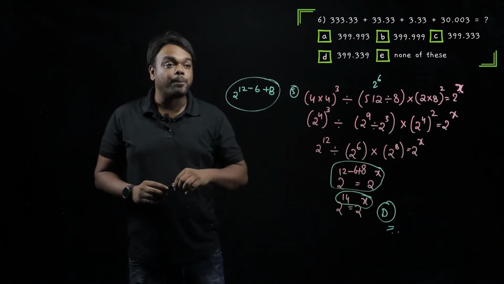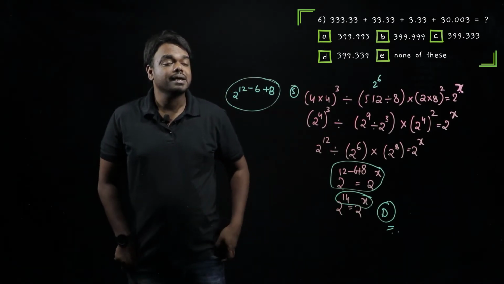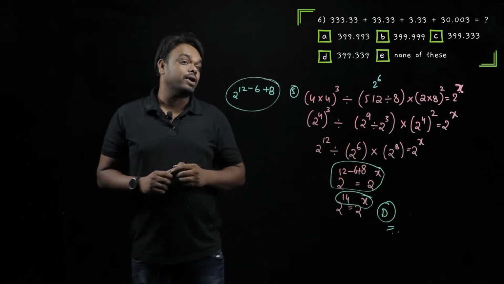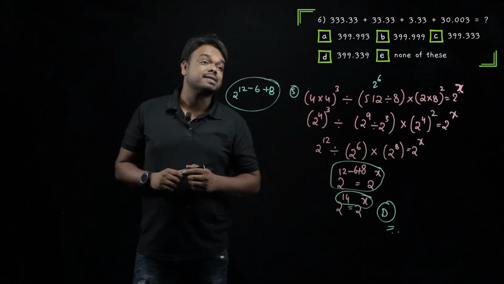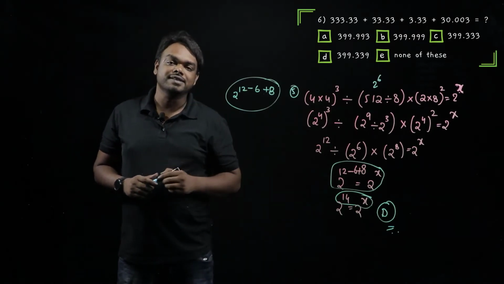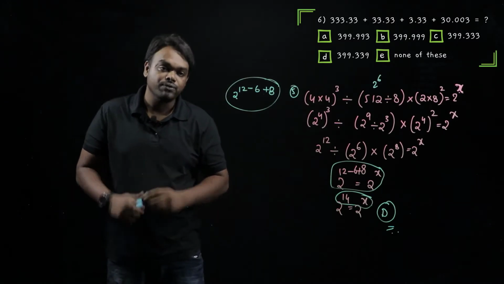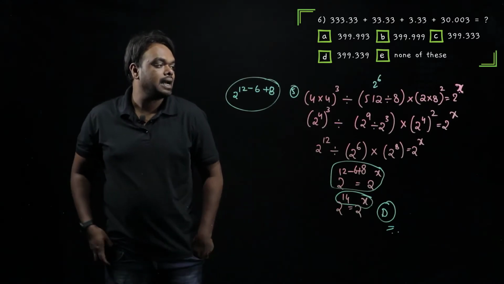Now we need to find the approximate value of this question. It says 333.333 plus 33.333 plus 3.333 plus 30.03333 is equal to question mark. What can be done? Let me write down the question for you first. Let me change the color of my pen.